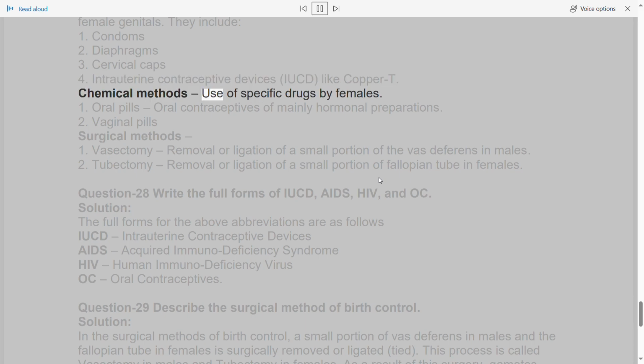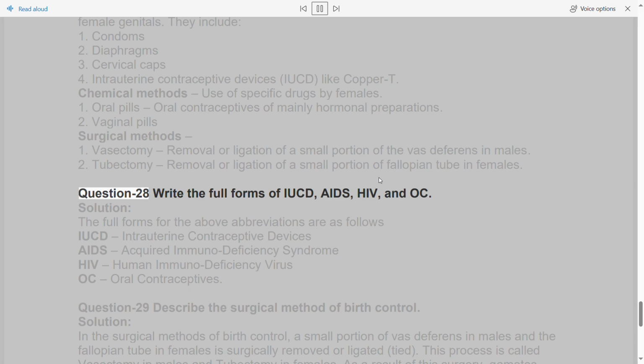Chemical methods, use of specific drugs by females. 1. Oral pills, oral contraceptives of mainly hormonal preparations. 2. Vaginal pills. Surgical methods. 1. Vasectomy, removal or ligation of a small portion of the vas deferens in males. 2. Tubectomy, removal or ligation of a small portion of fallopian tube in females.